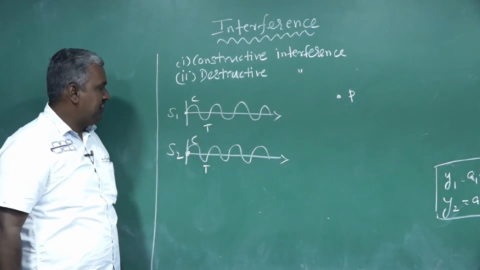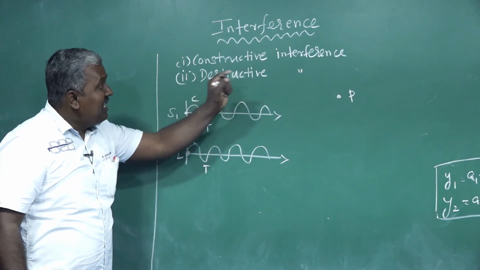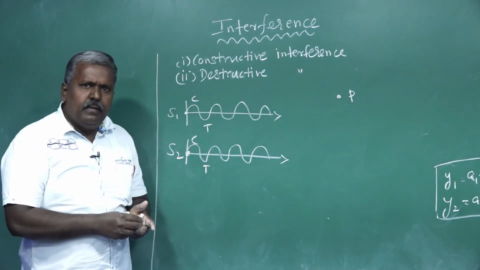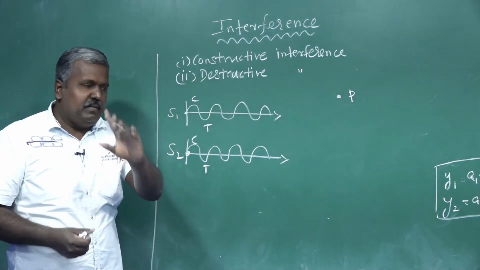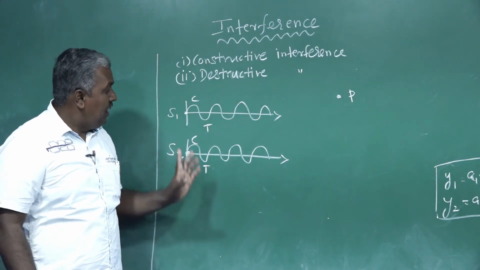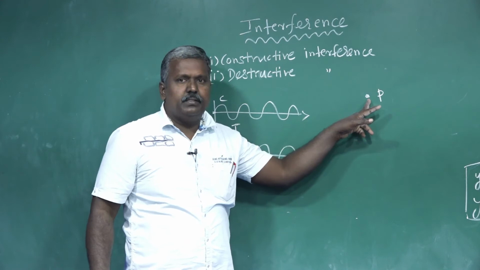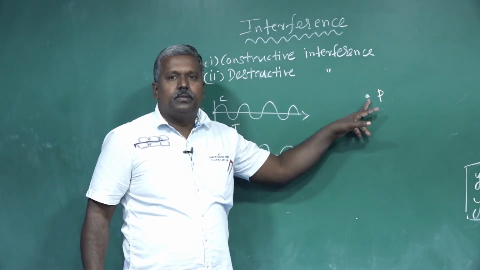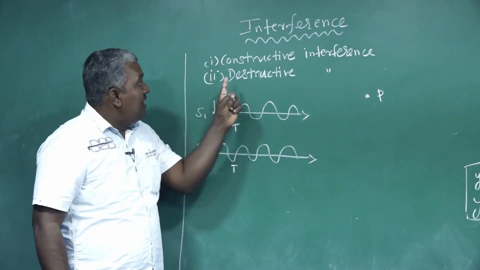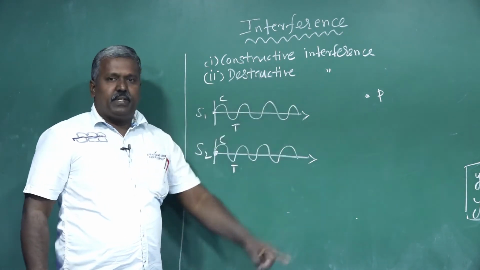First, what is meant by constructive interference? Assume these two light waves meet at this point. Now we are going to discuss constructive interference.